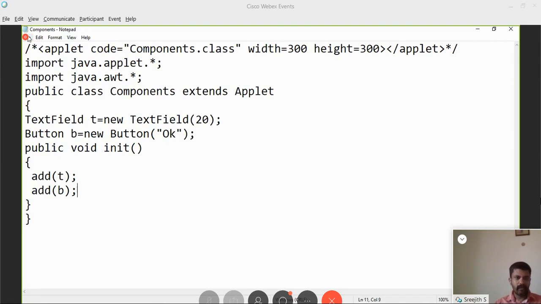Okay, let's see how this program runs. The name of the program is components.java. The applet code will also contain components.class. I think you have understood this concept. The name of the program should be the name of the class. Once this program is compiled, you will get a bytecode or class file. The name of that class file will be components.class, and I have to embed that class file inside the applet tag.